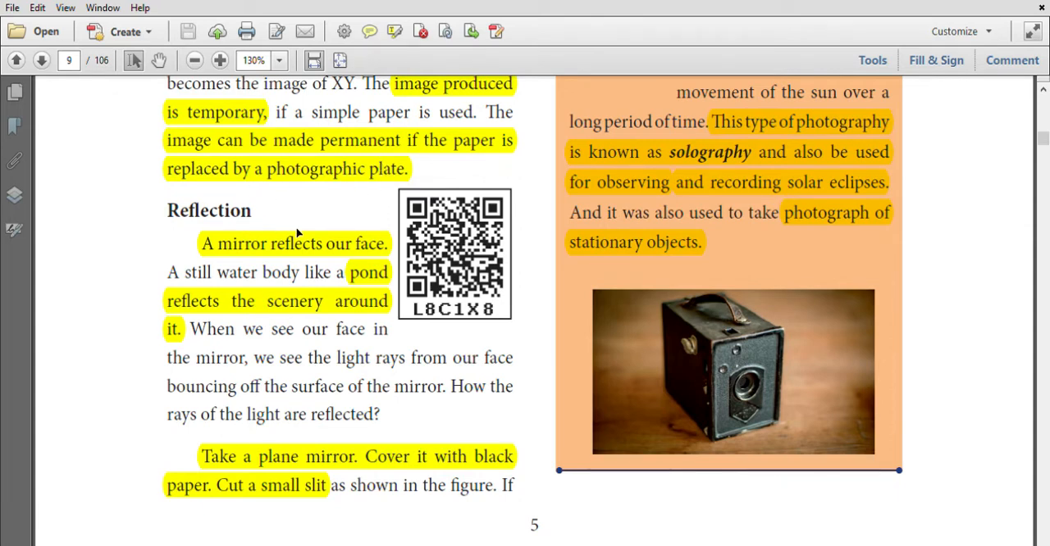Reflection. A mirror reflects our face. A pond reflects the scenery around it.